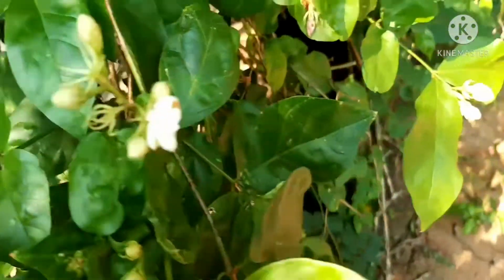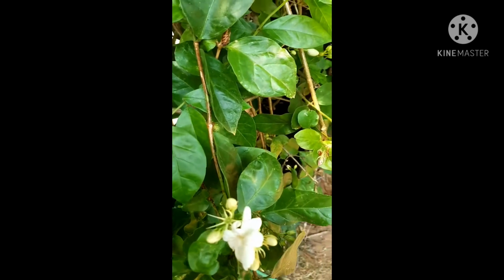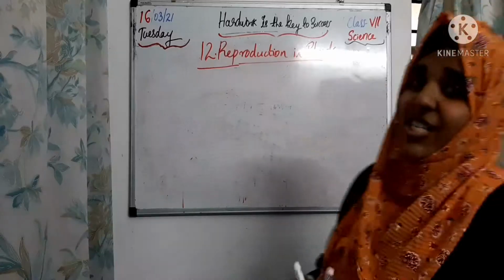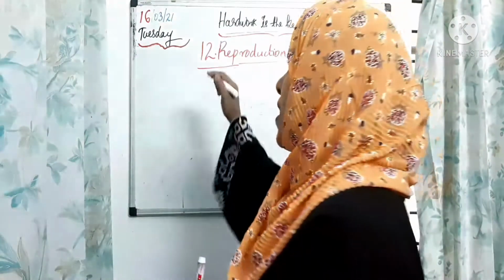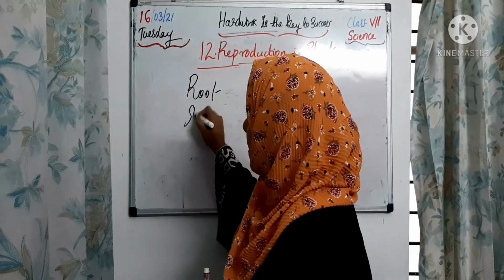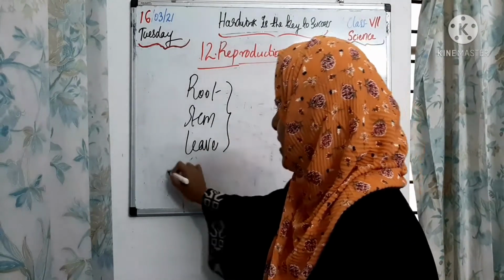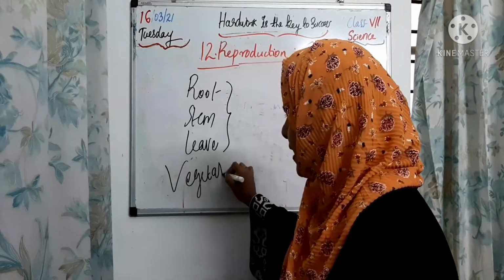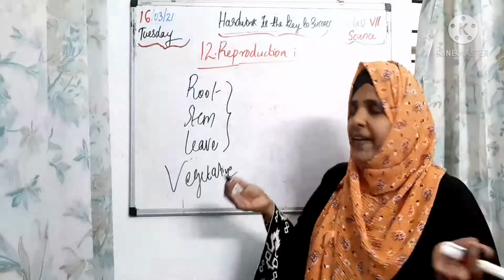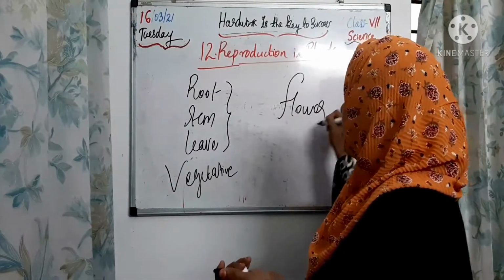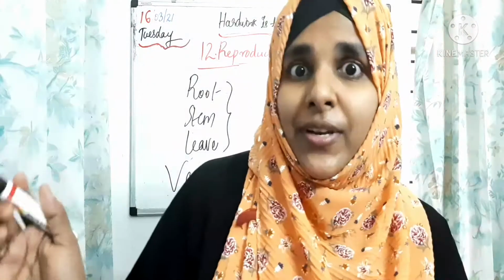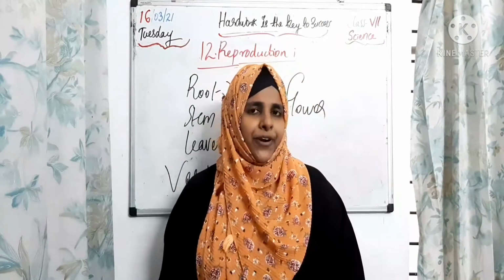I'm searching for one flower here. Yes, I got it. Okay, so students, the flower is the reproductive part of a plant. The rest of the things like stem, leaves, root, and buds are the vegetative parts of a plant. Okay. So students, the vegetative parts of plants are root, stem, and leaves. Okay, vegetative. Then what about the flower, children? The flower is a reproductive part of a plant. Clear, all of you?